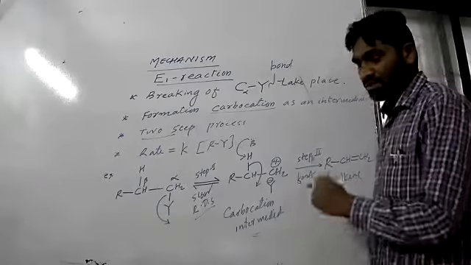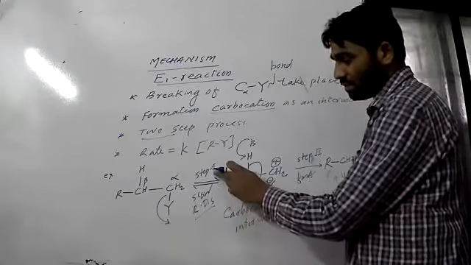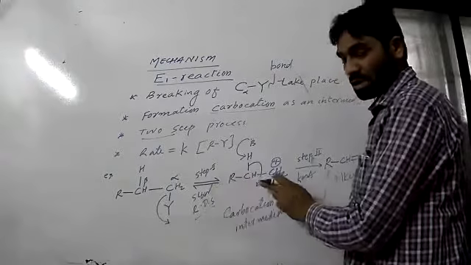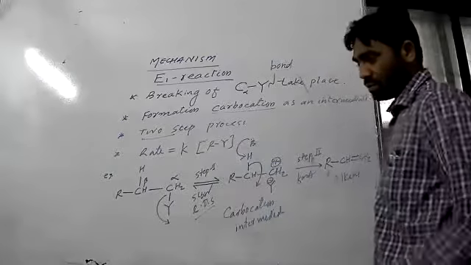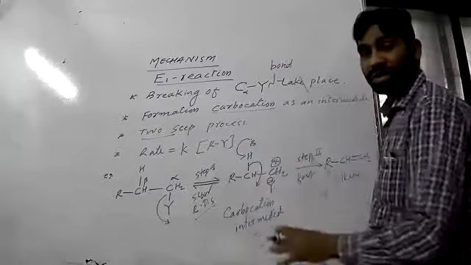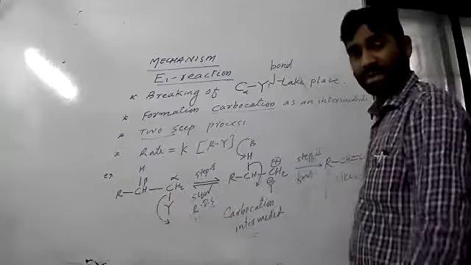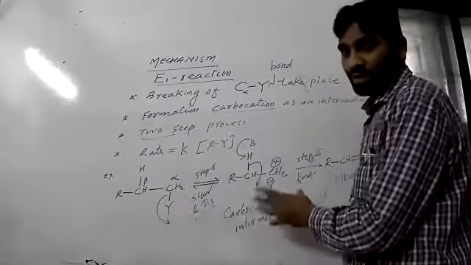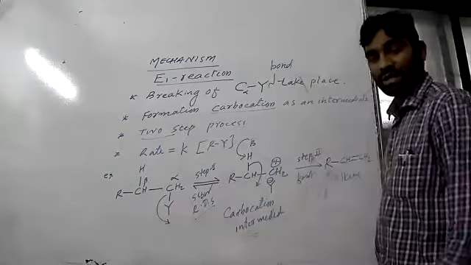If you observe this mechanism, there is step one, which is slow, the RDS, in which carbocation forms from this substrate. Therefore, the rate of reaction will depend on this substrate only, that is only one substrate. If it is higher in concentration, more carbocation intermediate will form, and hence more product will form.